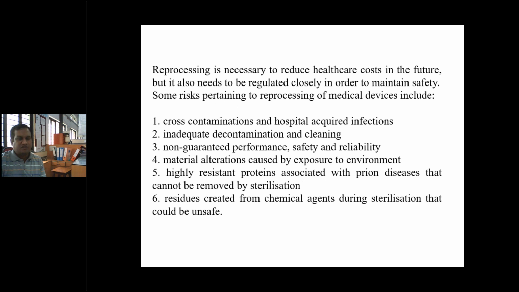So these are some points where reprocessing can include cross contaminations and hospital acquired infections, inadequate decontamination and cleaning, and not guaranteed performance, safety and reliability. That third point is very important as far as human safety is concerned. Then material alteration caused by exposure to the environment, and highly resistant proteins associated with prion disease that can't be removed by sterilization. So in some cases, sterilization is not the treatment. And residues created from chemical agents during sterilization could be unsafe.